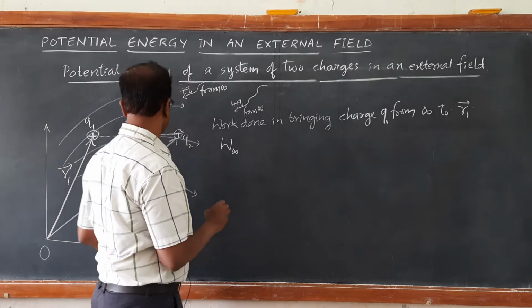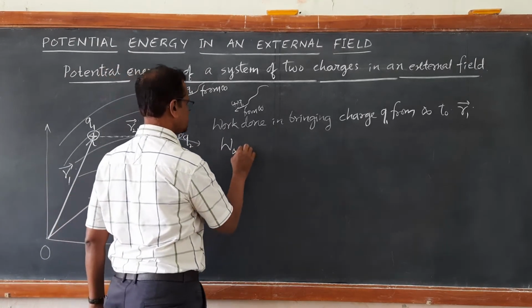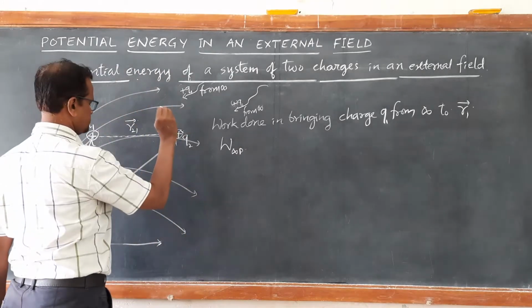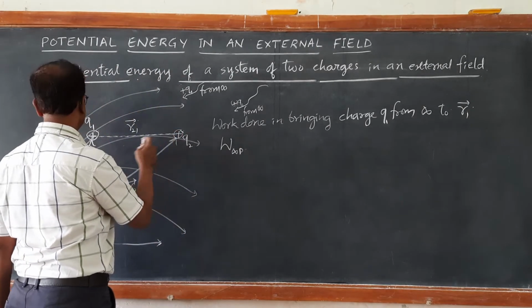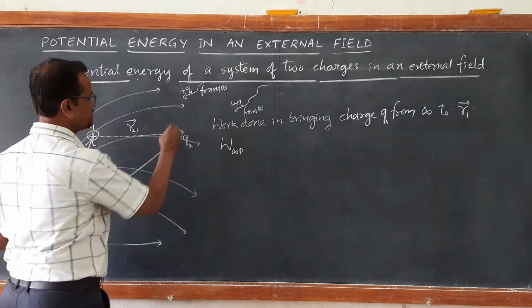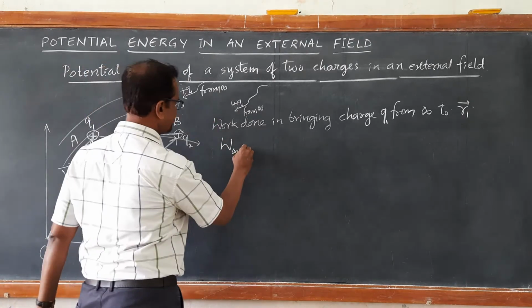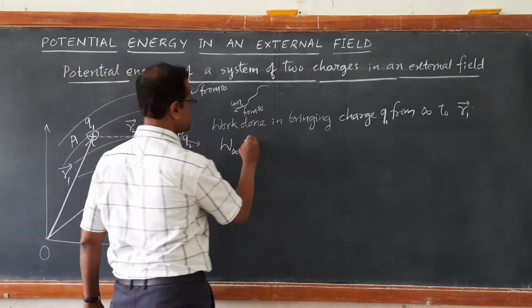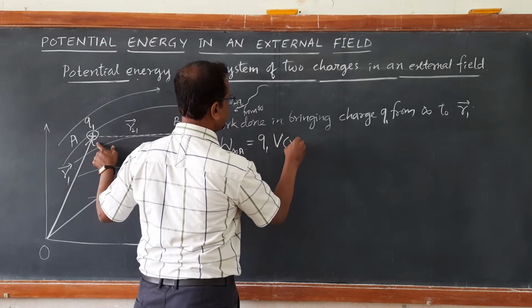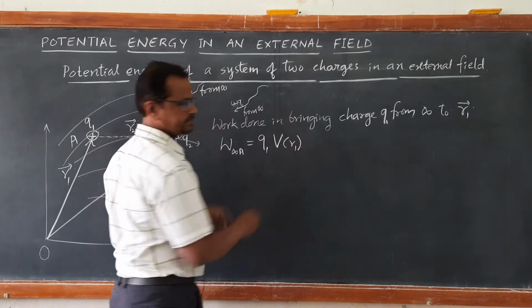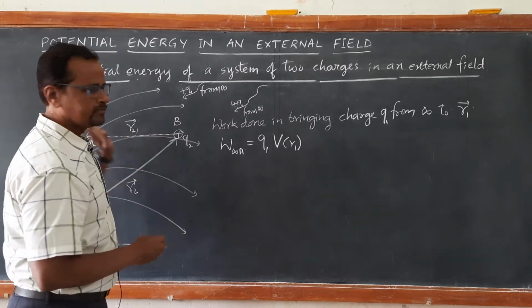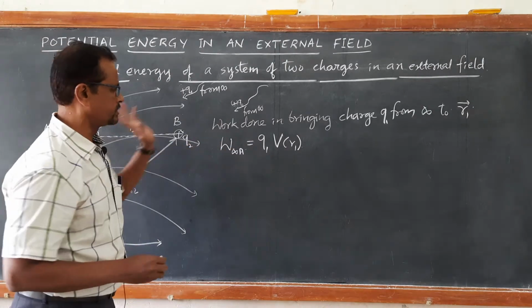Let me take this point as A and this point as B. So W infinity to A becomes Q1 times potential already existing there, VR1, right? So this is stored in it in the form of potential energy due to single charge Q1.